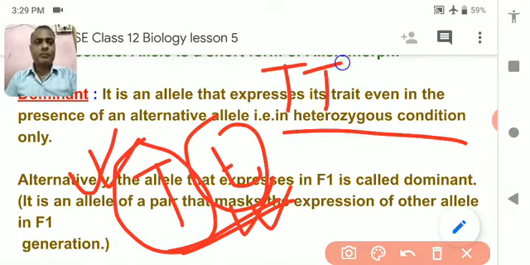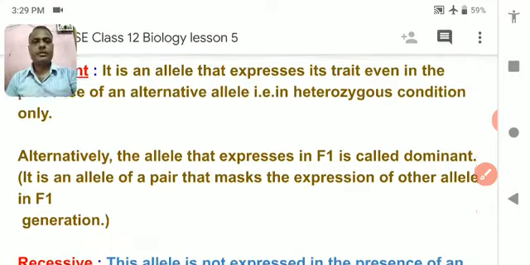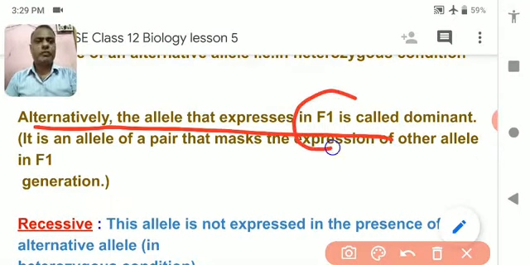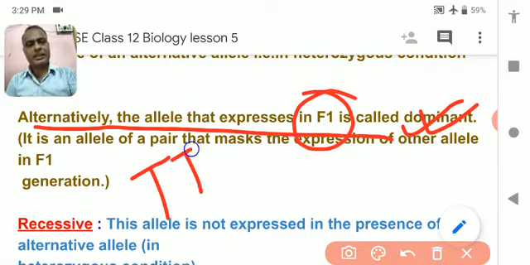If both are capital T, then it will be homozygous. If both are small t, the same is homozygous. But when capital T and small t are present together, then it is called heterozygous. Point to be noted. Understood? So, alternatively, the allele that is expressed in F1 is dominant, when pure line, capital T, this is pure, and small t, this is also pure.